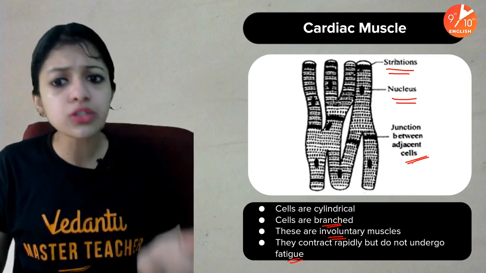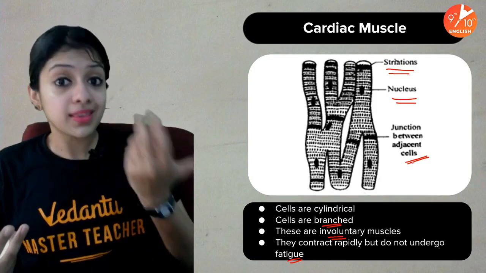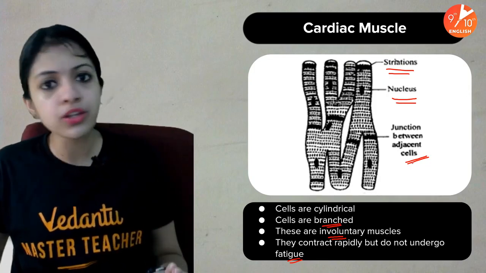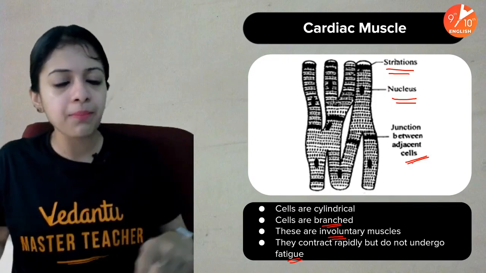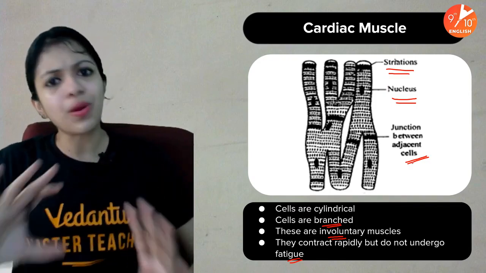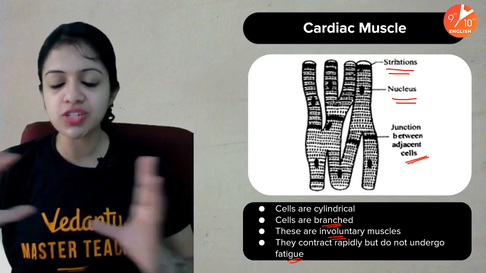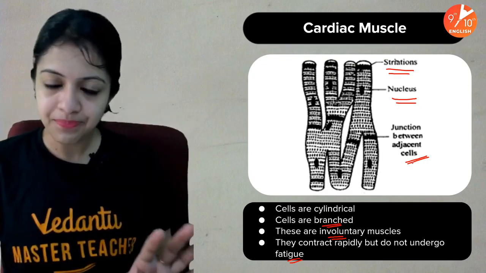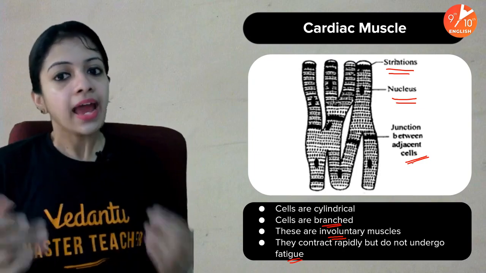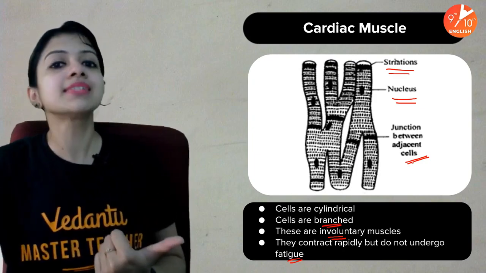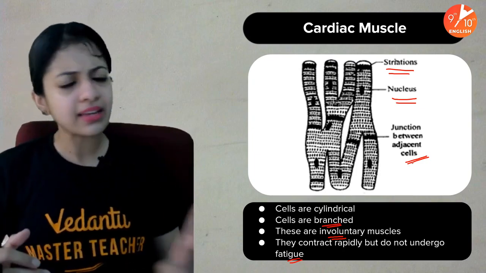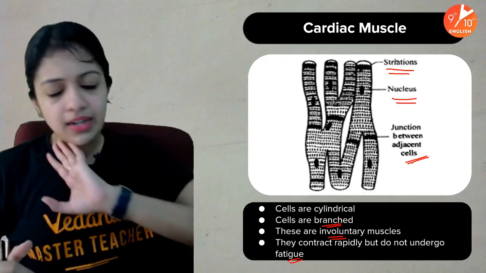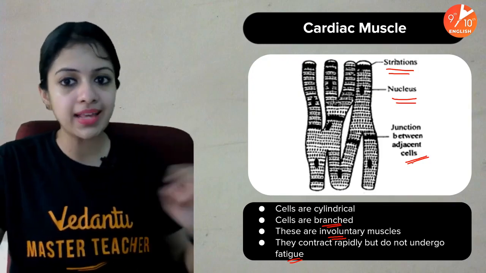All of these, and whether they are uninucleate or multinucleate, whether there are striations or there are no striations, all of these can be mentioned in the table, so that at one glance on the eve of your exam, you can just have a look at it and it will all register in your mind. But then, as I always say, it's important to understand it. Understand why it has to be in a certain manner. Then you will not have any reason to memorize it.